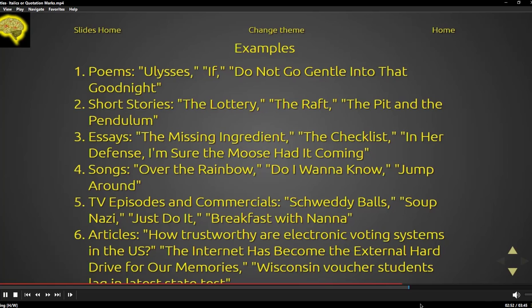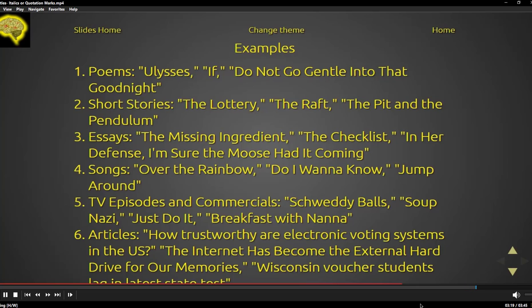Now, Sweaty Balls is a Saturday Night Live skit. Soup Nazi is an episode title from Seinfeld. Just Do It is a commercial from Nike, and Breakfast with Nana is a commercial from Cheerios. Articles: How trustworthy are electronic voting systems in the U.S.? The Internet has become the external hard drive for our memory.